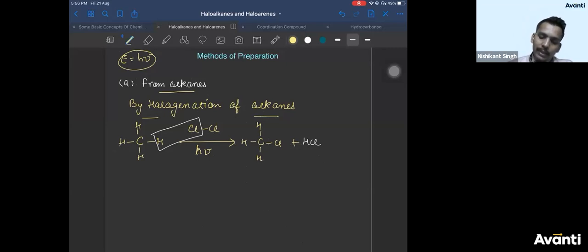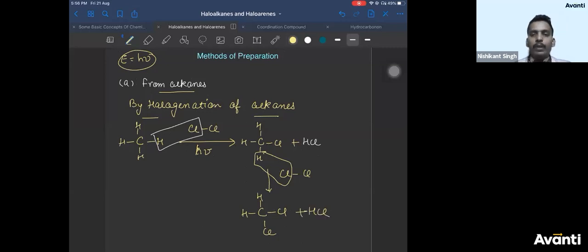Very good. Next step, what happens? We take another molecule of Cl2, then another HCl is eliminated. It will keep on happening until your hydrogens are consumed completely. Plus HCl. Right? Keep doing it.